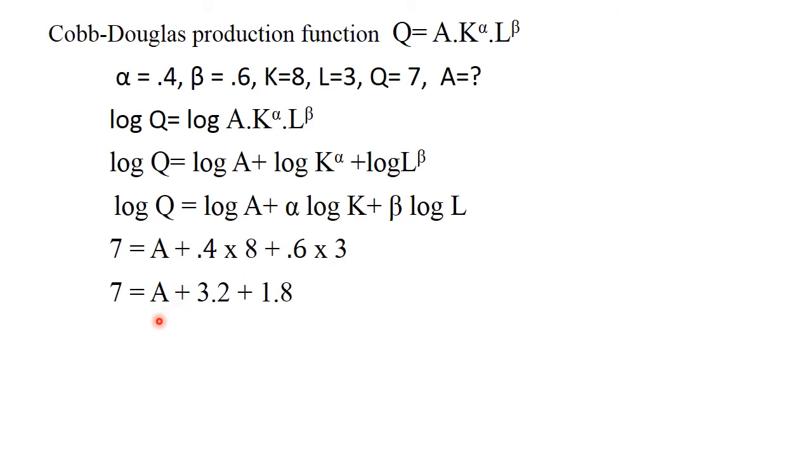When we multiply this, 7 is equal to A plus 0.4 into 8 is 3.2, plus 0.6 into 3 is 1.8. When we add this, 7 is equal to A plus 5. So A is 7 minus 5, A is equal to 2. So the correct option is option D, 2% is the total factor productivity.